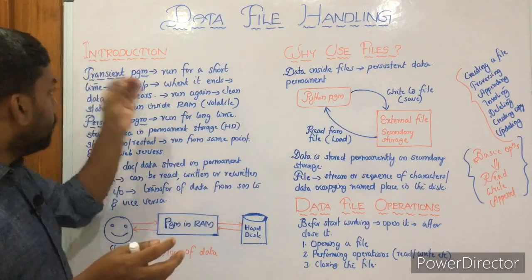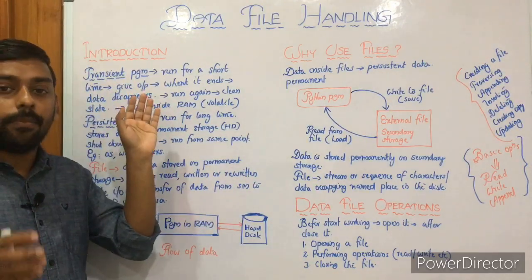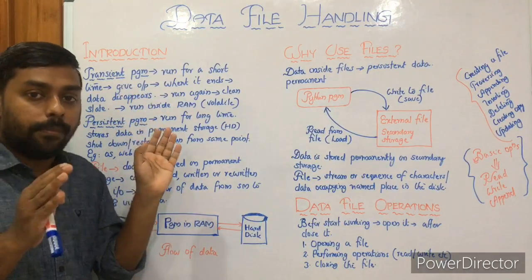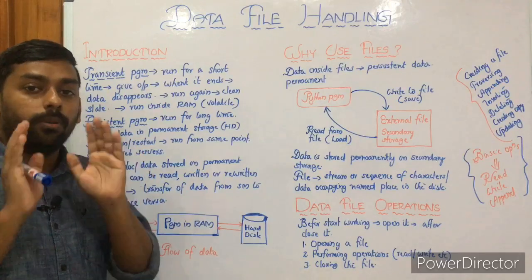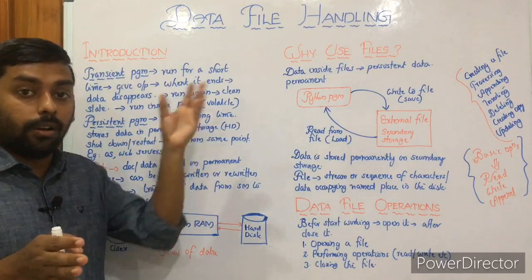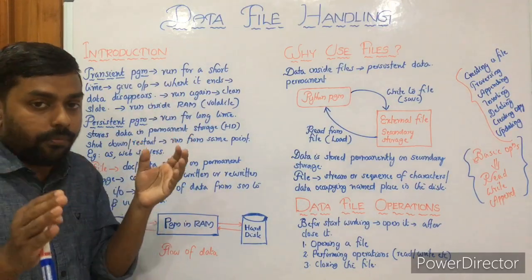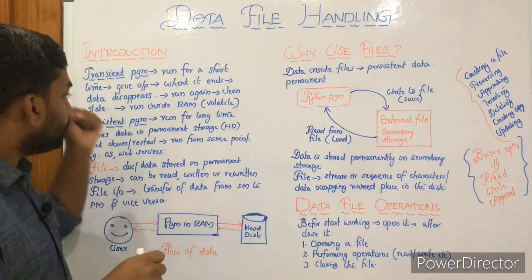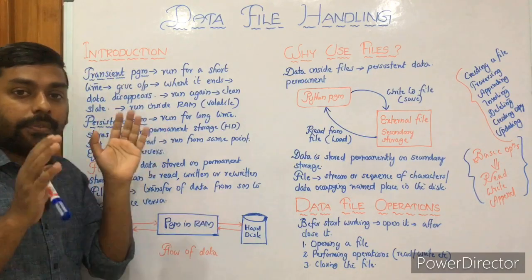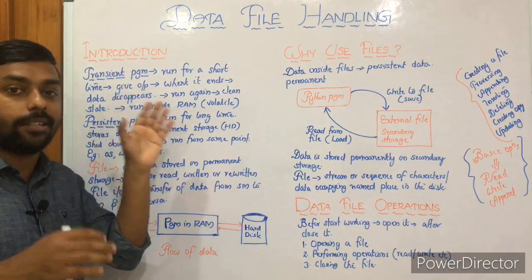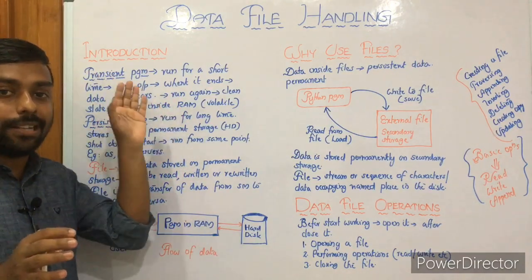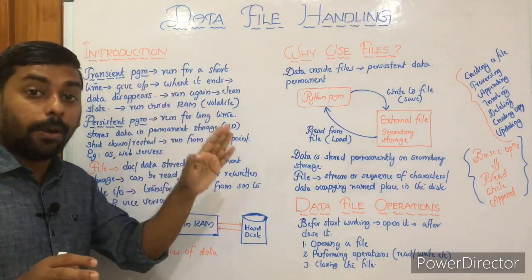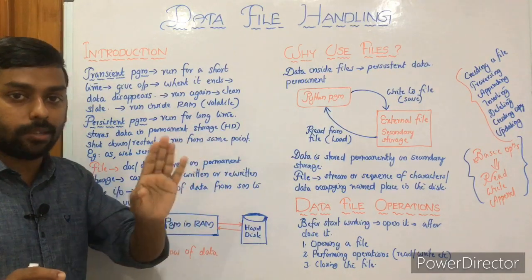So these are the two types of programs: the transient program, the kind we have followed so far, and the persistent program, the type of storage we are going to implement. We are going to learn it with data file handling for files like text files, binary files, and CSV files. Hope you have a clear understanding. Transient means temporary, RAM, volatile. Persistent means permanent, hard disk or secondary storage.